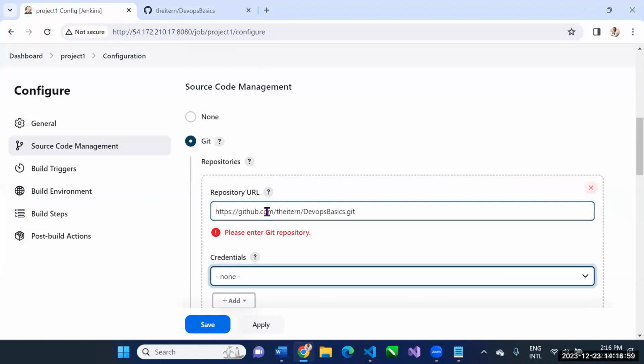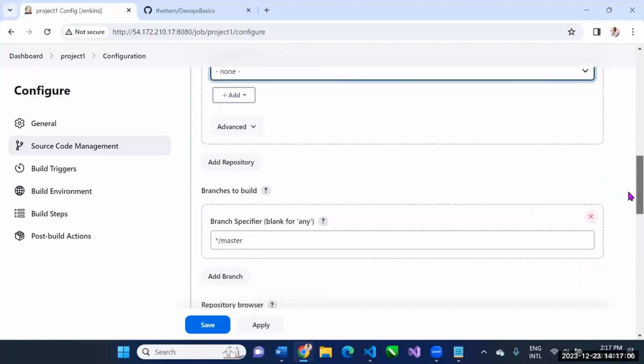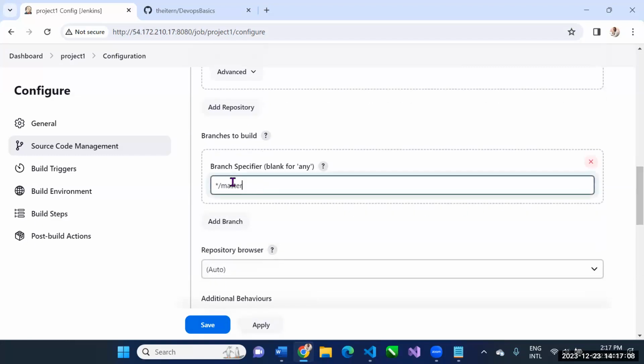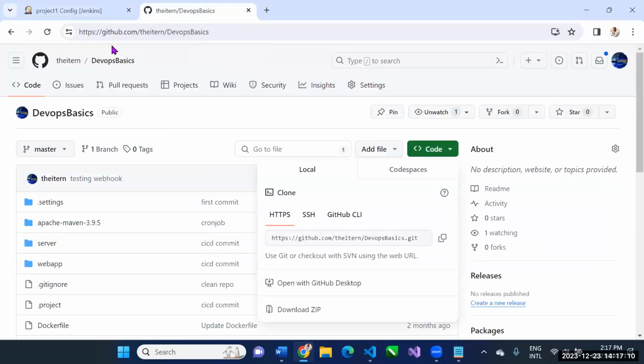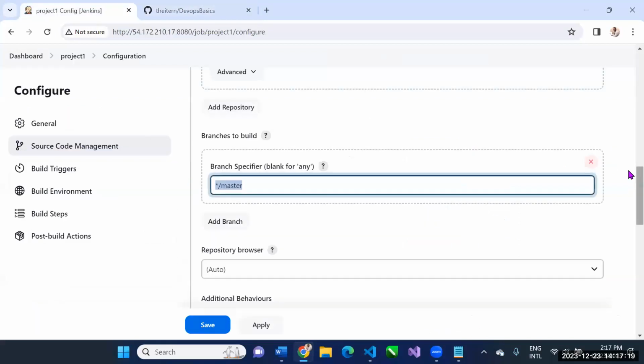Go to that place, whatever code you find there, build it. It's a public repository, so you don't need any credentials to log in. Then I'll tell it, build the code from the master branch. In any case, there's only one branch. Even if there were many, build the one from master branch.